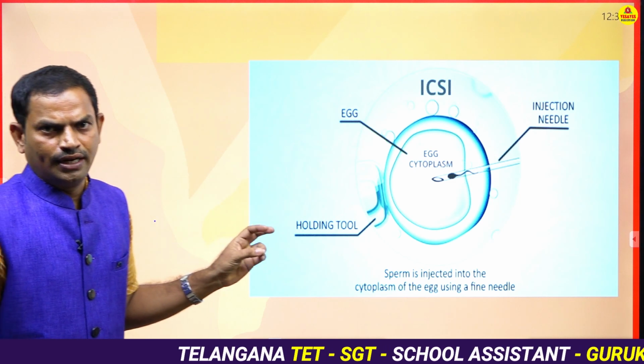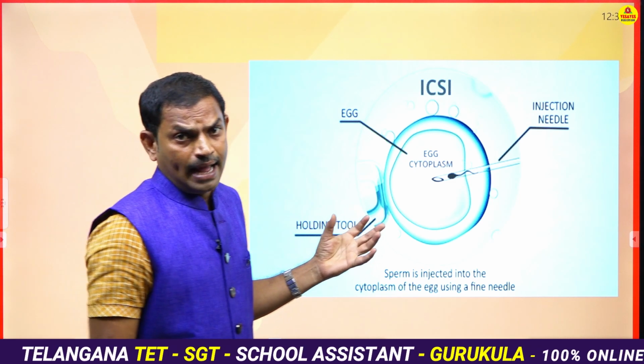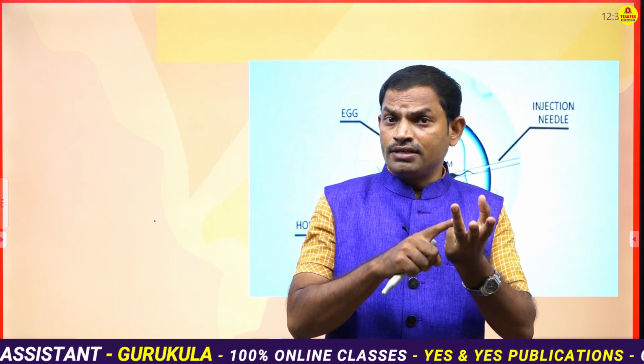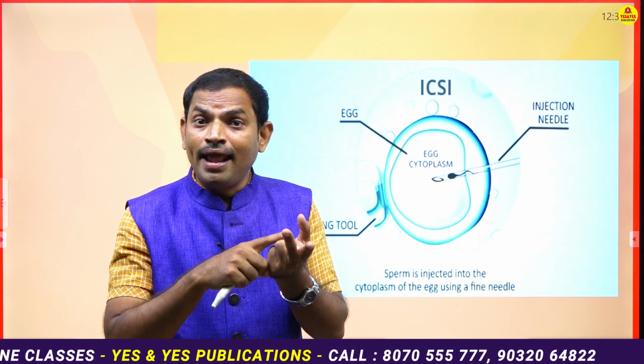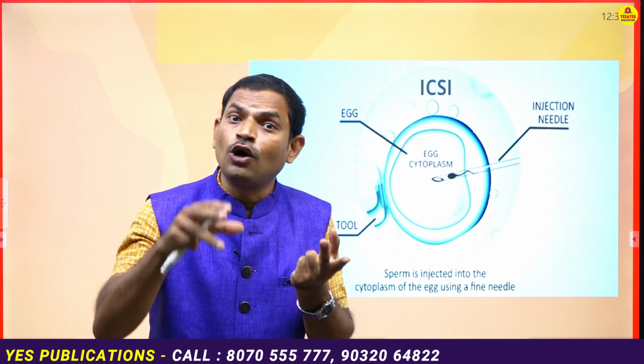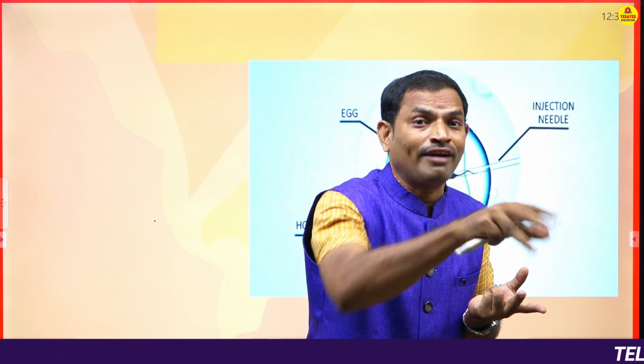That particular technique is called intracytoplasmic sperm injection. And why is this method adopted, especially related to the male? There may be a chance of low sperm count, or a male may not have the ability to ejaculate sperms into the female reproductive tract.